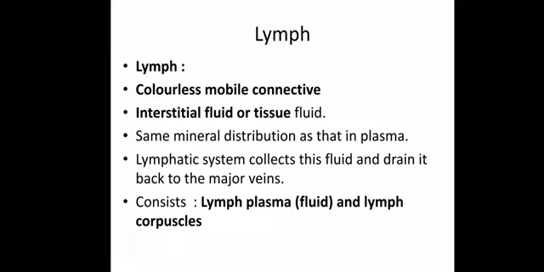Hello. So now let us start the second topic of this chapter, that is lymph. We are already done with the fluid tissue, that is the extracellular fluid, and out of which we are done with the blood. Now let us start with the second part, that is the lymph. Lymph is basically a colorless mobile connective tissue which is present in the lymphatic system.